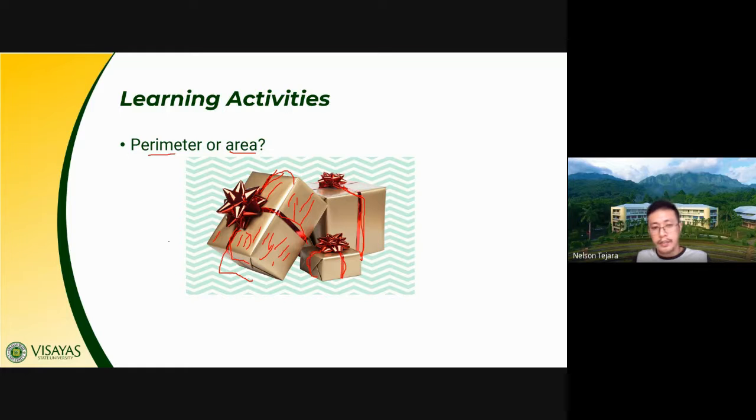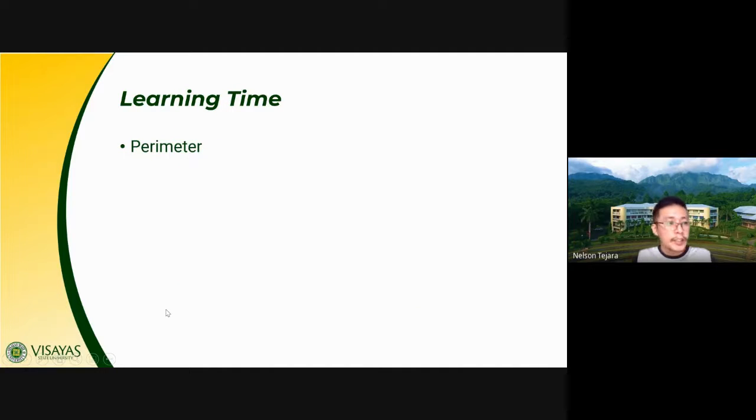Okay, class, by now you have expanded your idea on perimeter and area as applied to daily life. So let's talk first about perimeter. Perimeter is the measure, or the distance, around a polygon. So you want to know, class, the distance around a polygon.